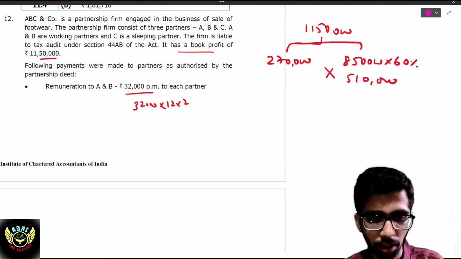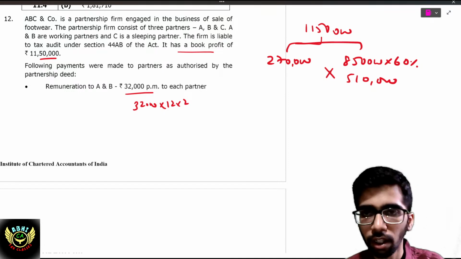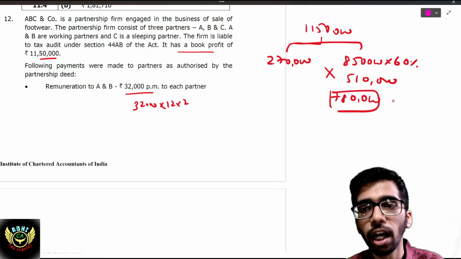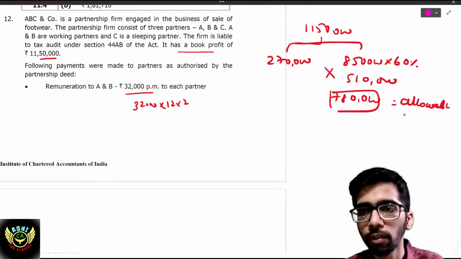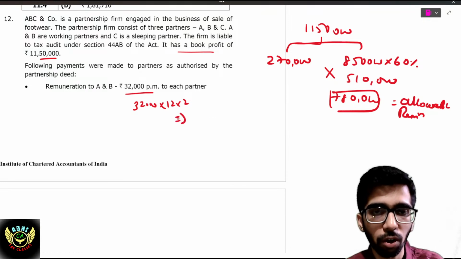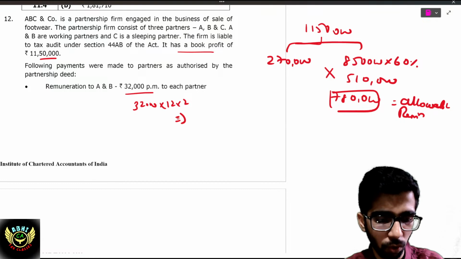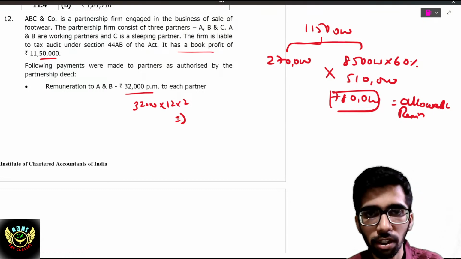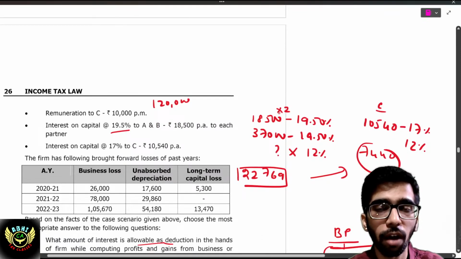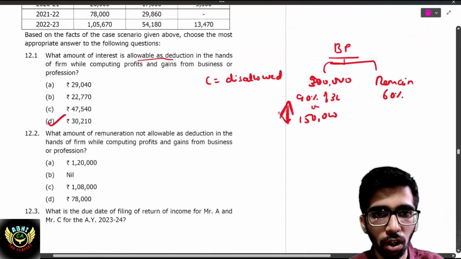If you add these two, 5 lakh 10 plus 2 lakh 70, that is 7 lakh 80, the allowable remuneration payable to the working partners. What has been given is 32,000 into 2 partners into 12 months, 7,68,000. So it is within the limit of 7,80,000, right? So only the 1,20,000 that has been paid to C, the sleeping partner, will be disallowed. What is not allowable, they have asked, so 1,20,000 will be disallowed.